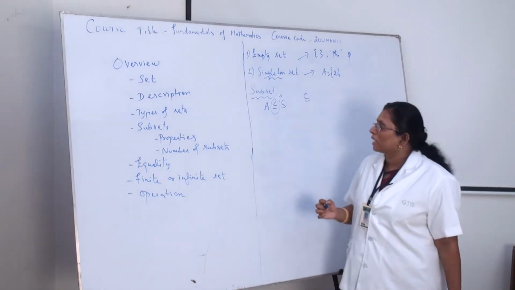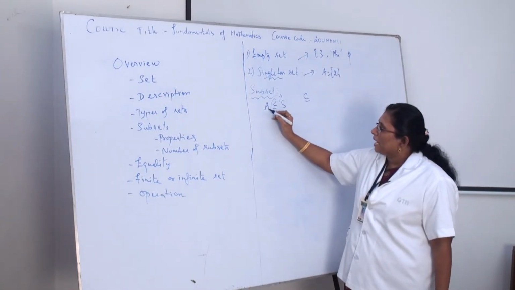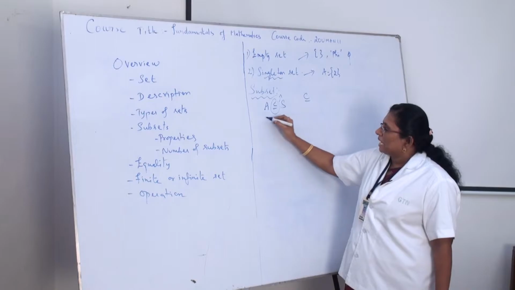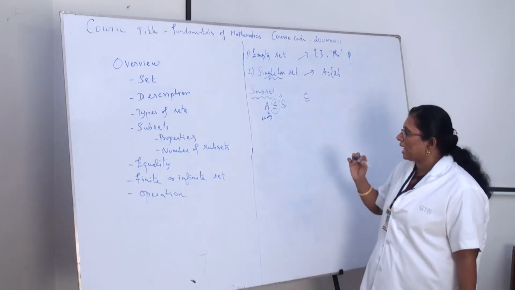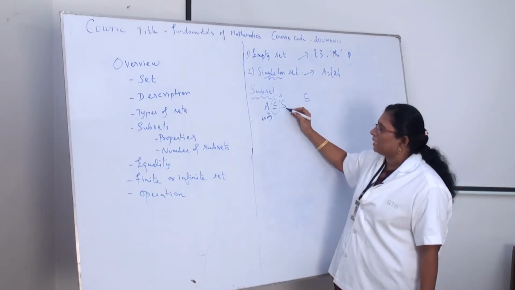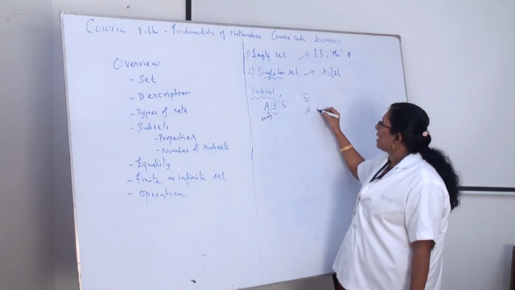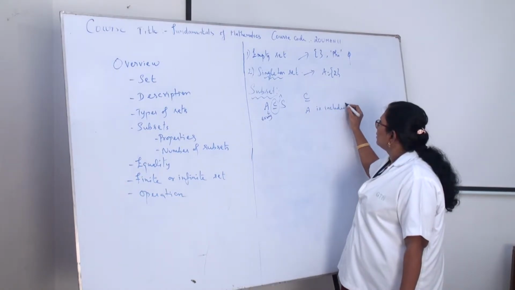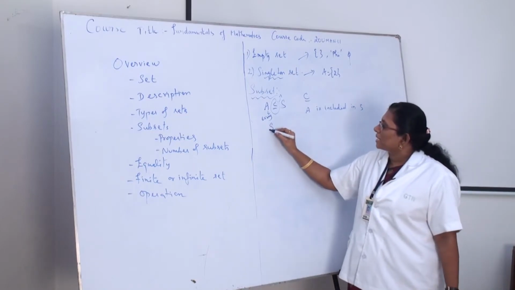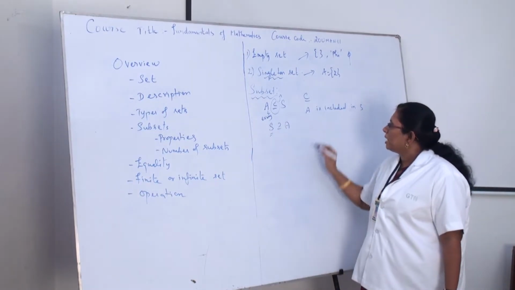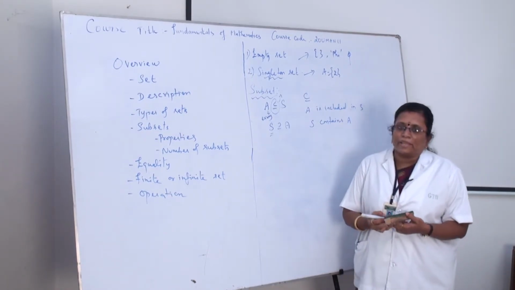This is the symbol. Okay, so A is a smaller set, S is the superset. We can say that A is a subset of S. That is, every element in A is also an element of S. Okay, so here we can say that A is included in S, or we can say like this, S is a superset, so S contains A. Can you understand?